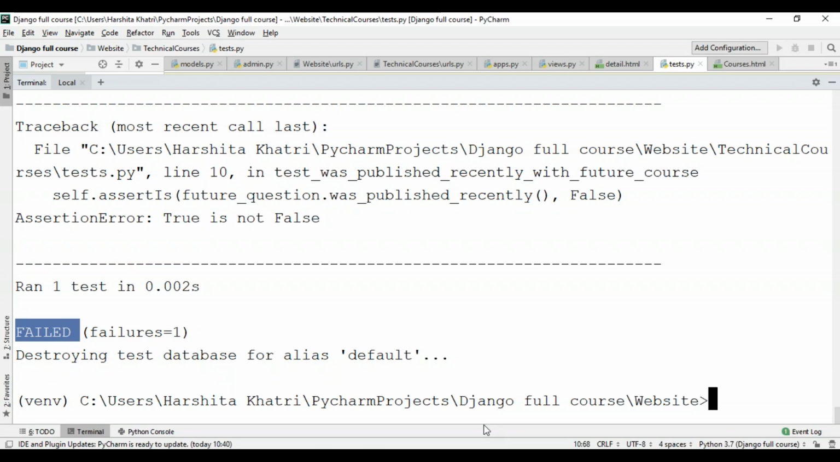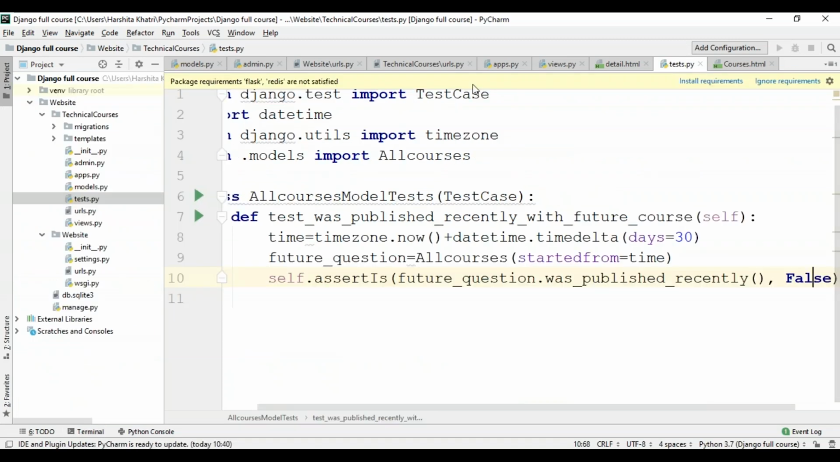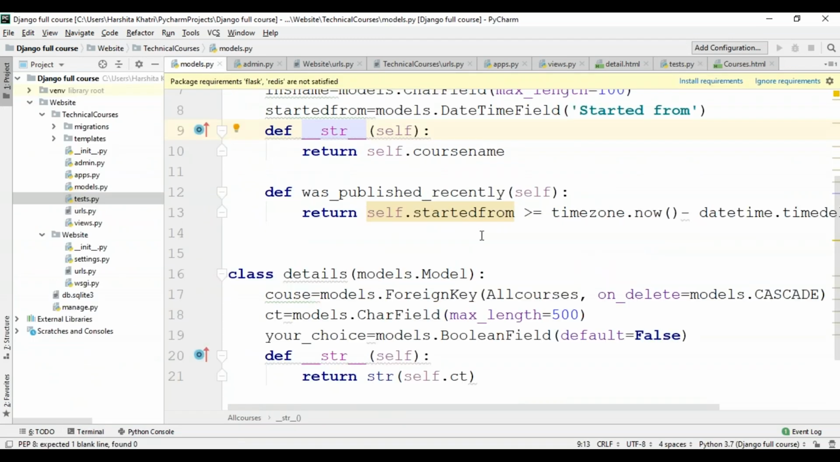So the next thing is to fix the bug. We already know that the problem is in all courses was_published_recently method, and that should actually return False if the publishing date of that course is in the future. So now what I'm going to do is get back to my models.py file, and over here I'll have to make changes to the was_published_recently method.